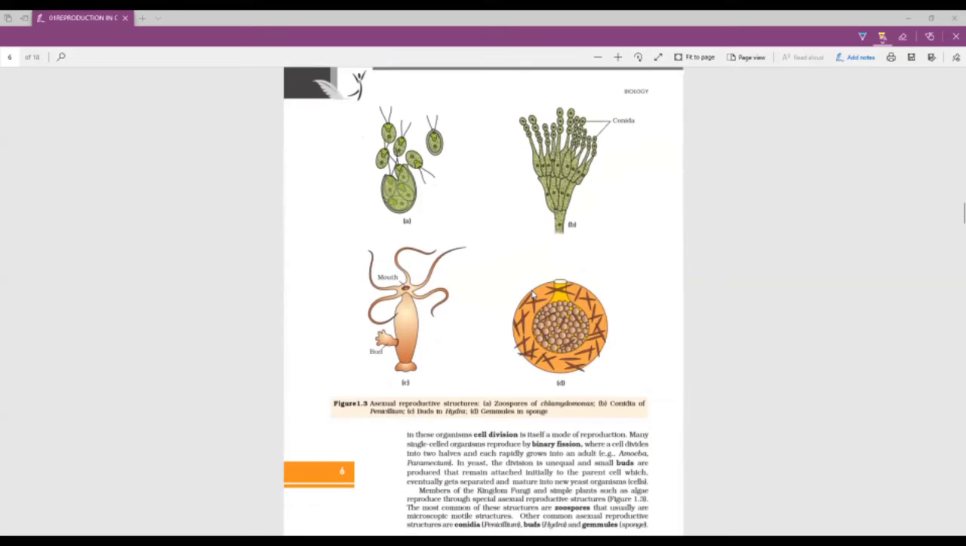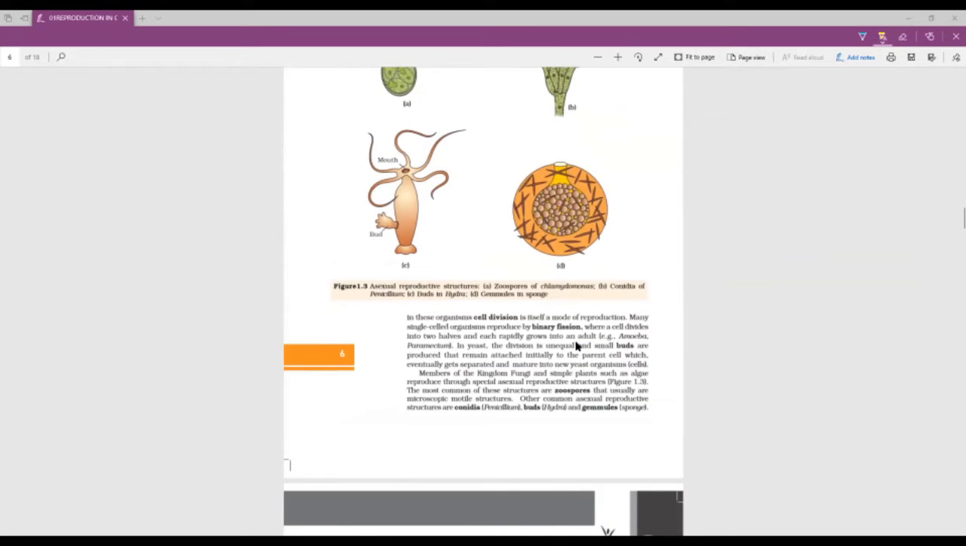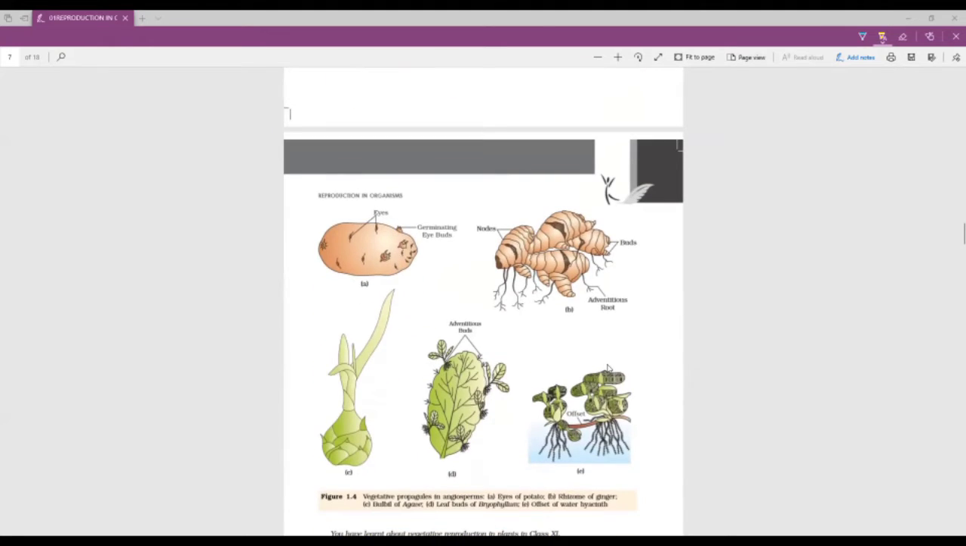Then we saw different organisms that reproduce asexually: yeast by budding, amoeba by binary fission. Chlamydomonas has special reproductive units known as zoospores. Penicillium has conidia, Hydra has buds, and sponge has gemmules. Throughout this, we also got to know that cell division in these kinds of organisms is a mode of reproduction, where a cell divides and there is a birth of an organism. That was all about animals. Then we came to plants.